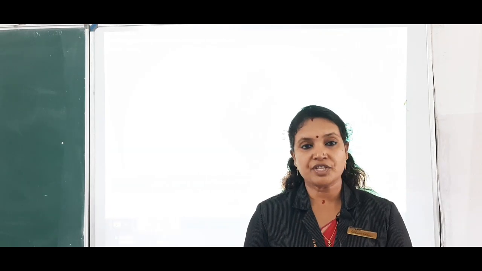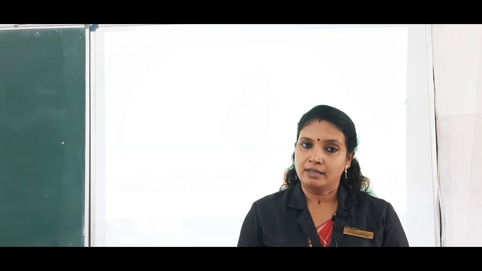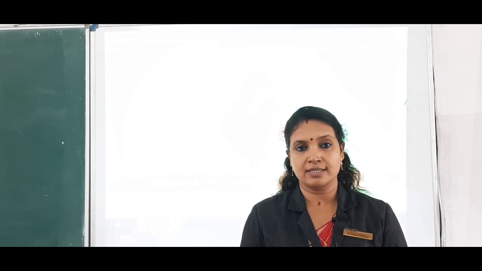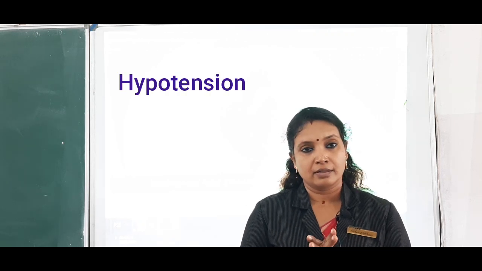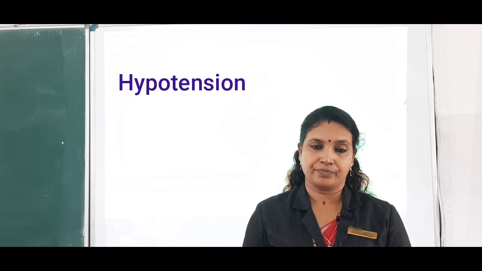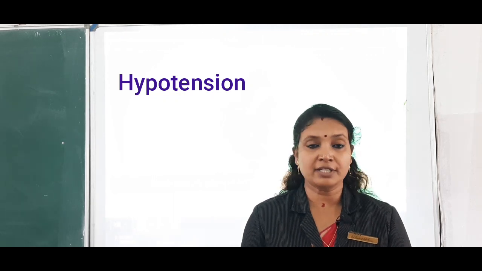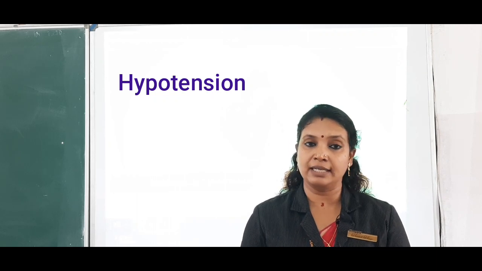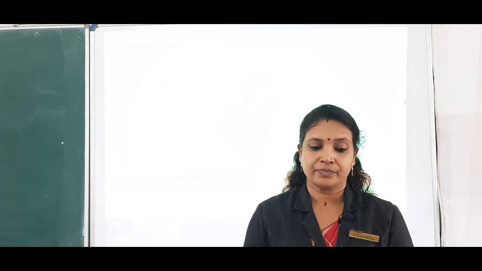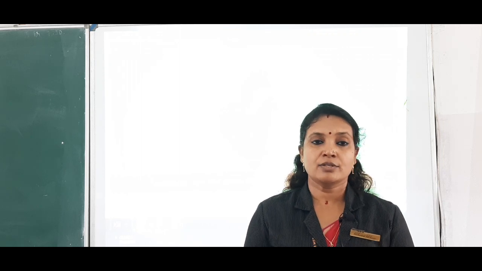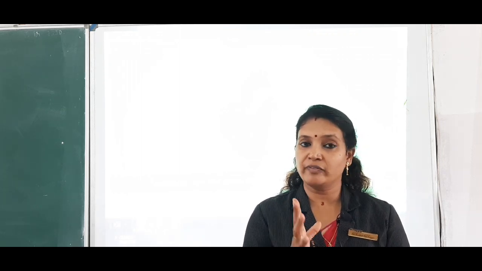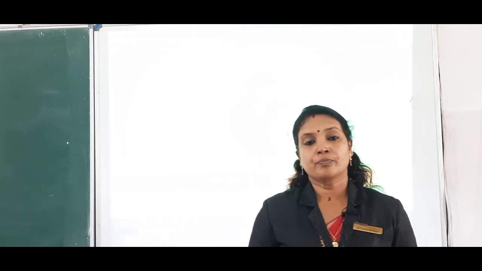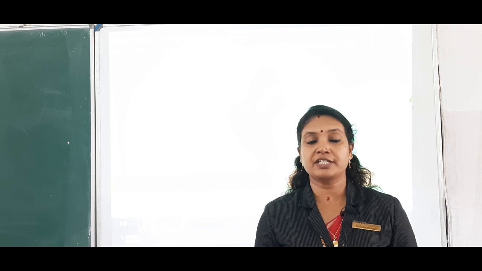The condition in which the blood pressure level goes below the prescribed rate is called hypotension. If the blood pressure is not regulated, hypertension as well as hypotension will lead to stroke and heart attack. Okay, so we have to be very careful to regulate the blood pressure. So how does hypertension affect our body?